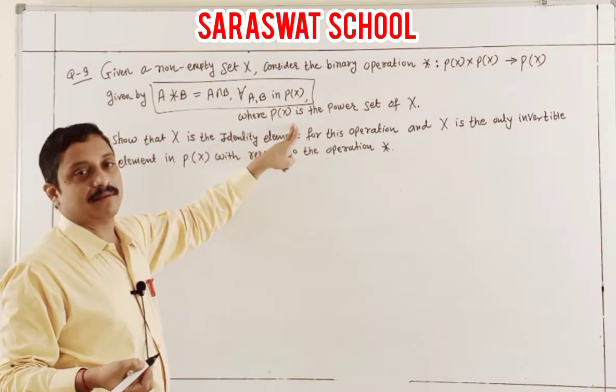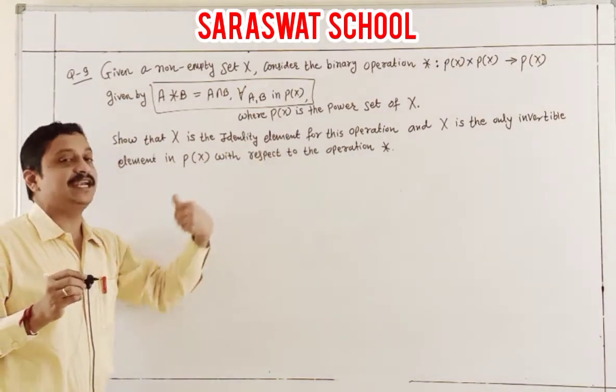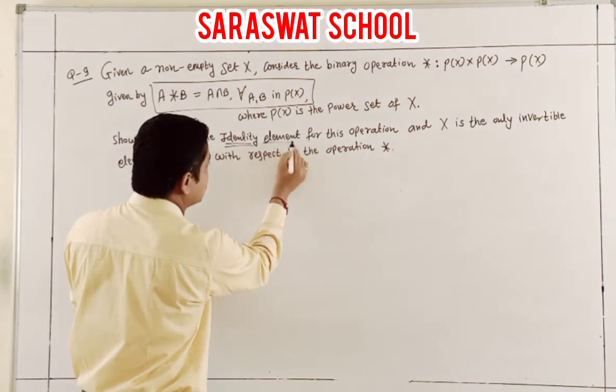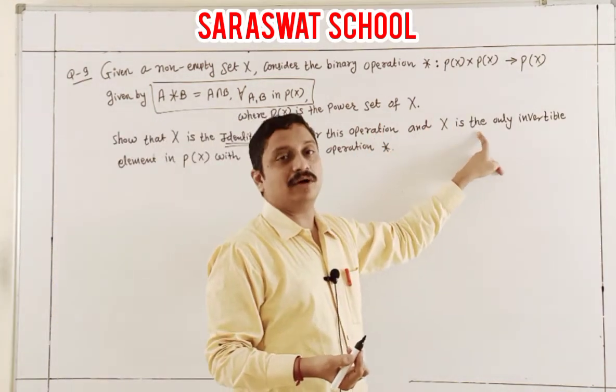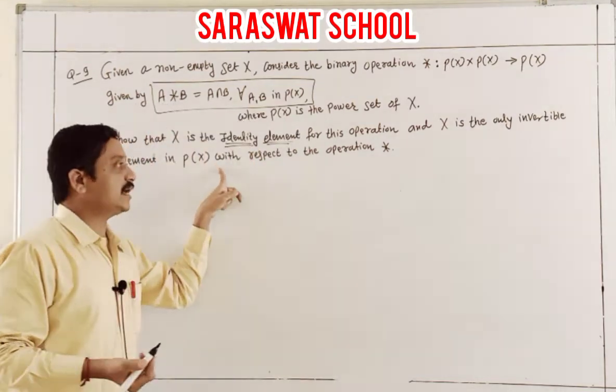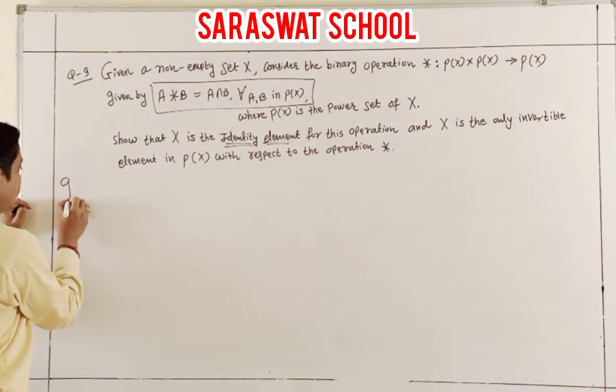Show that X is an identity element, and that X is the only invertible element for P(X) with respect to this operation.